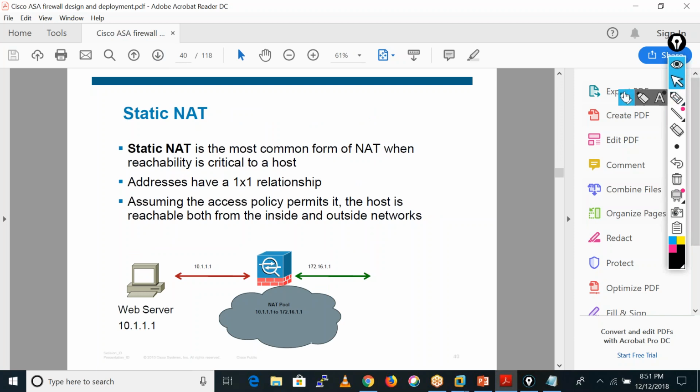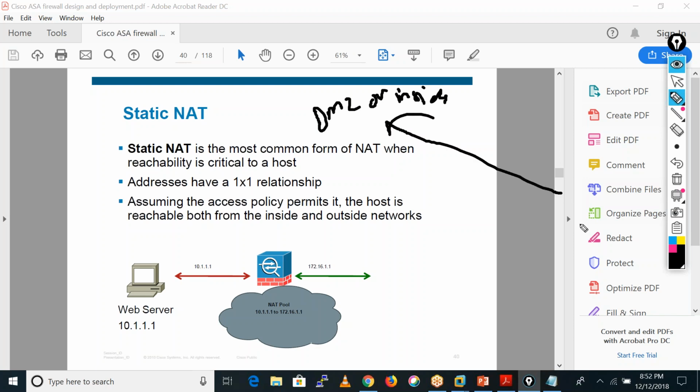After that we also have static NAT. First of all, we use static NAT if we have any server in our DMZ or in our inside, and we want to provide access to this server for the public users. Public users means on the internet.